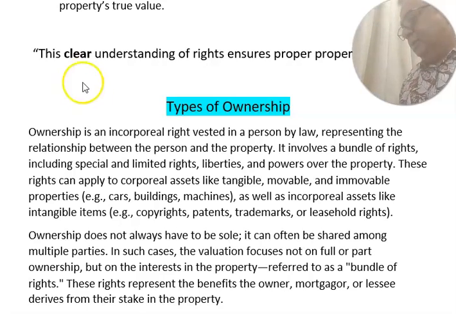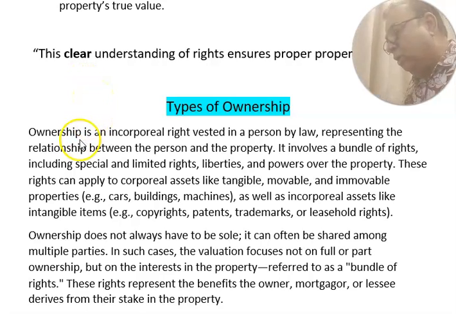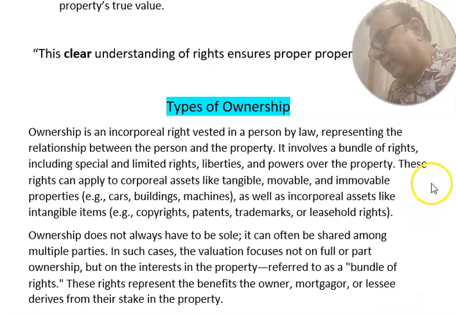First we go to types of ownership. Ownership is an incorporeal right vested in a person by law, representing the relationship between the person and the property. It involves a bundle of rights, including special and limited rights, liabilities, and power over the property.